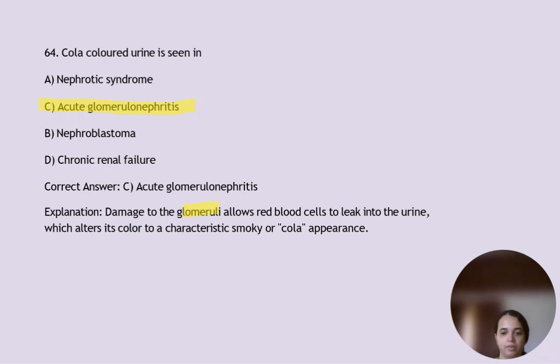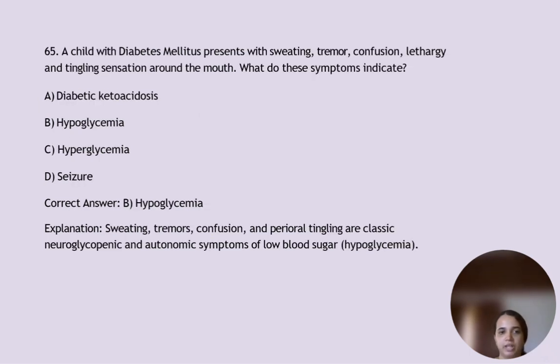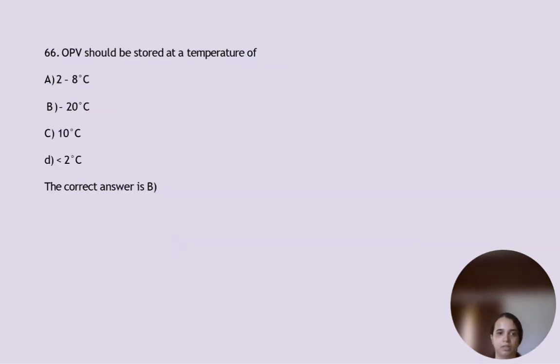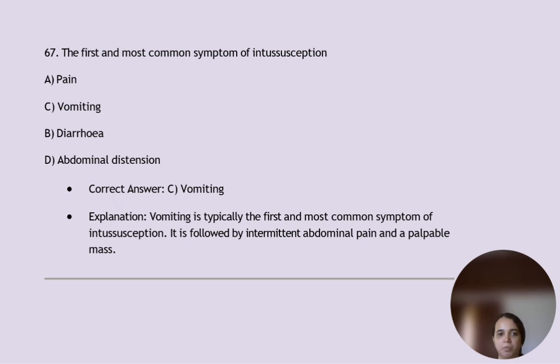Next, a child with diabetes mellitus presents with sweating, tremor, confusion, lethargy, and tingling sensation around the mouth. So, what do these symptoms indicate? It indicates hypoglycemia. These are the neuroglycopenic and autonomic symptoms of low blood sugar, or hypoglycemia. So, OPV should be stored at a temperature of minus 20 degrees Celsius. The first and most common symptom of intussusception is option C, vomiting.